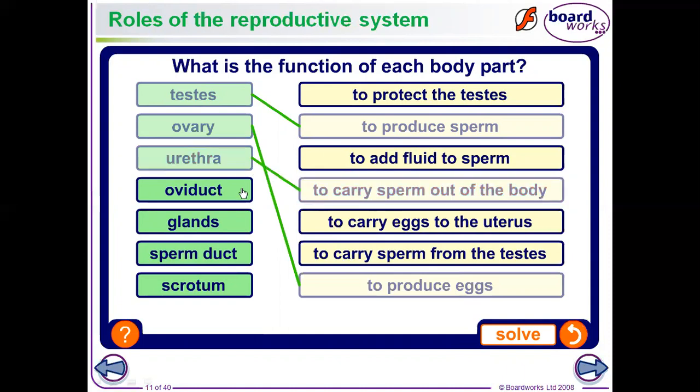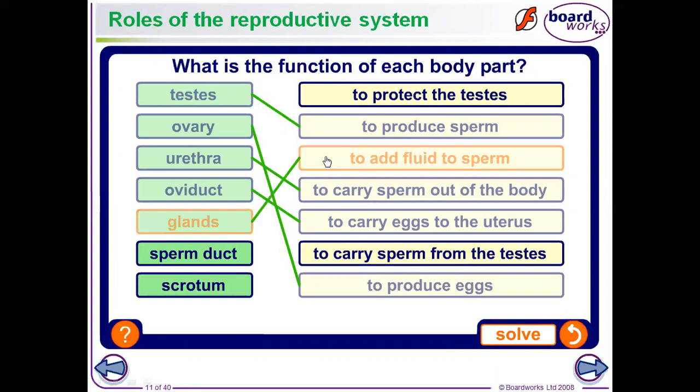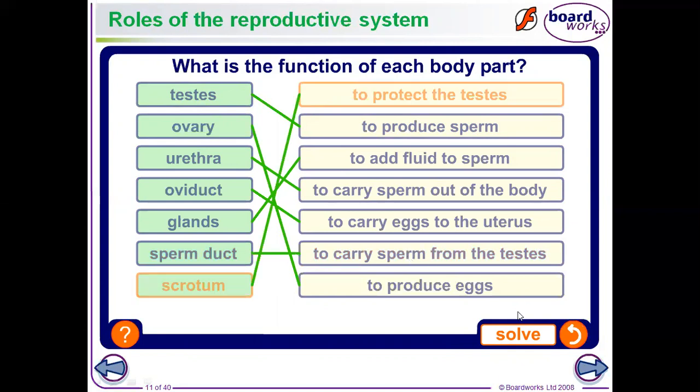Oviduct, the process of fertilization takes place, so let me check this option. Also it carries the egg cell to the uterus, so I will select this option. Glands produce fluid for the sperm, so I will select it. And sperm duct carries sperm from the testes. Scrotum protects the testes, so I will select it.